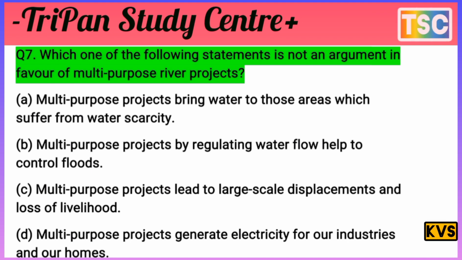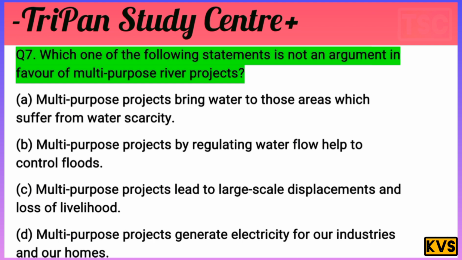B, multi-purpose projects by regulating water flow help to control floods. C, multi-purpose projects lead to large scale displacement and loss of livelihood. And D, multi-purpose projects generate electricity for our industry and our homes. This question is very important for the exam and for all competitive exams. I give you a few seconds to choose an option.